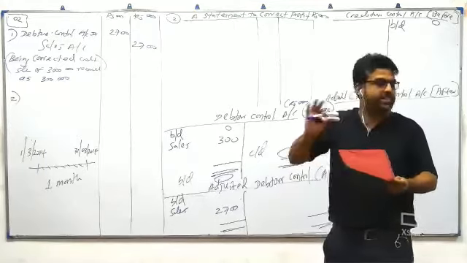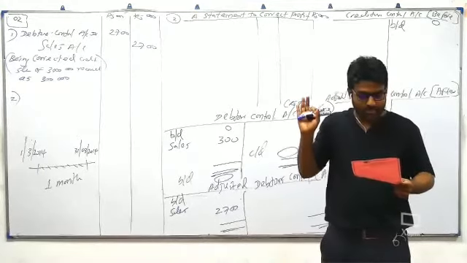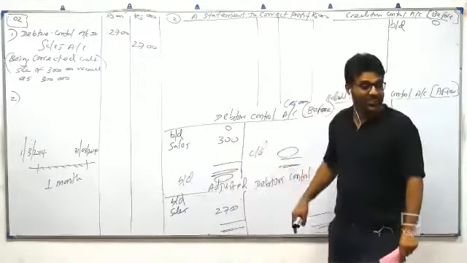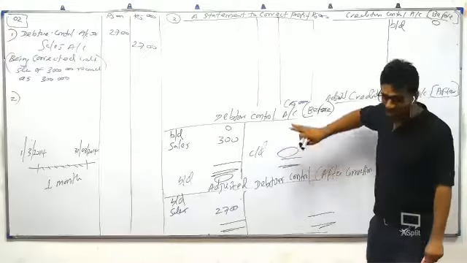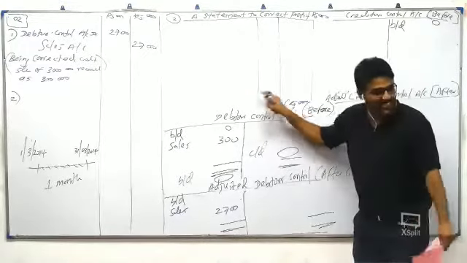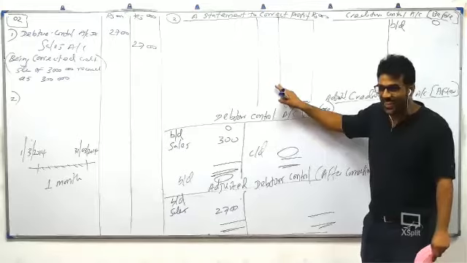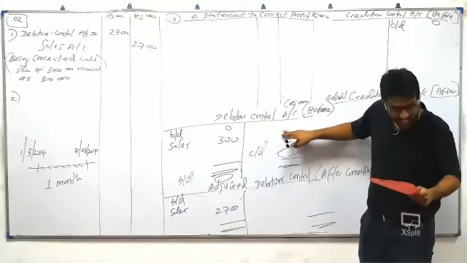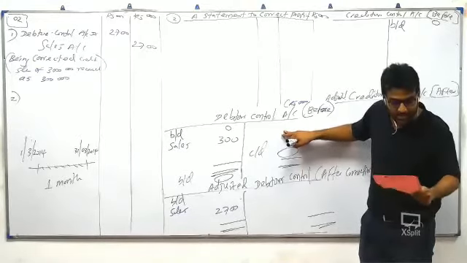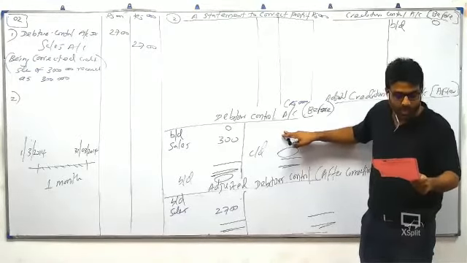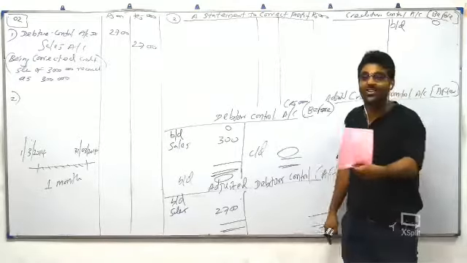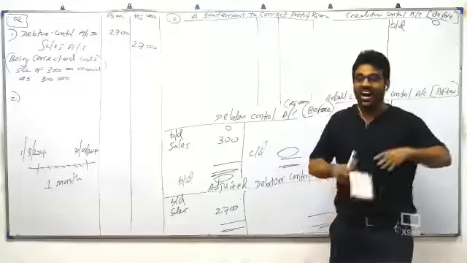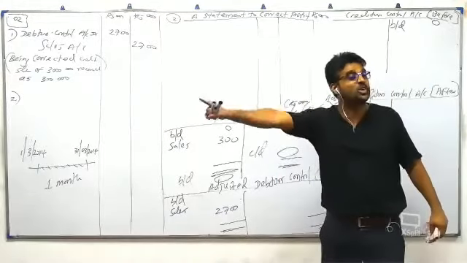Discount allowed to debtor, very bad. Debited to debtor control account. Normally, is discount allowed debit or credit? Normally credit. When you are preparing a debtor control account, discount allowed is credited. But they are telling you: discount allowed to debtor has been debited to the debtor control account. However, it has been correctly recorded in the discount allowed account. One account correct, other account wrong, and the side also wrong.